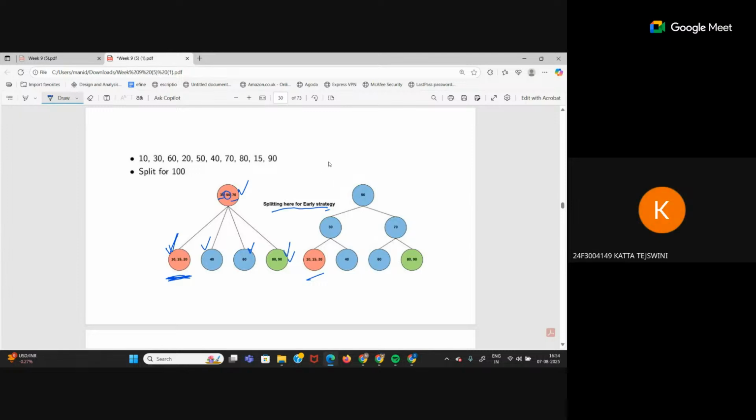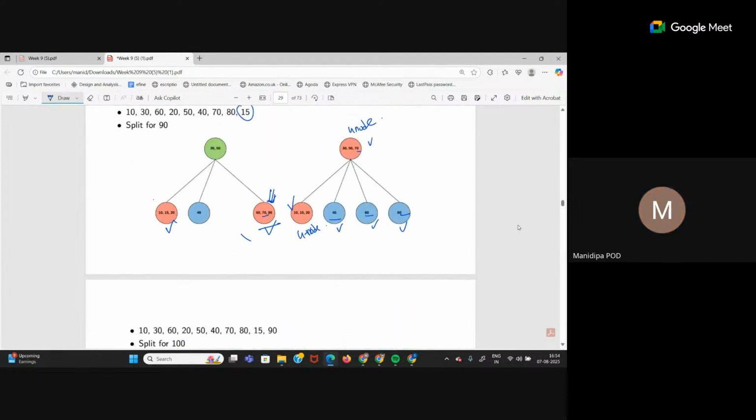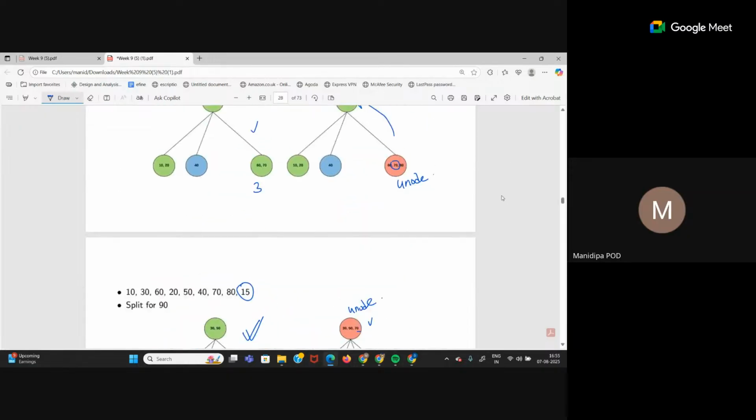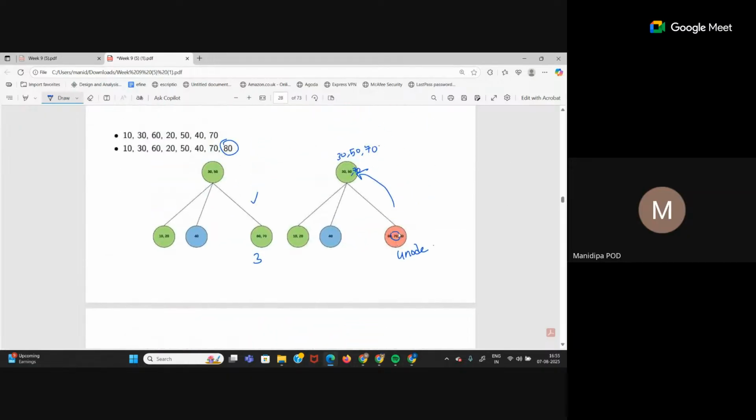Okay. See, here 80 is inserted in this tree. Now I also inserted 15 here. See, let's come to this one. This is the last one. Up to this you understood? Yes, ma'am. Okay.